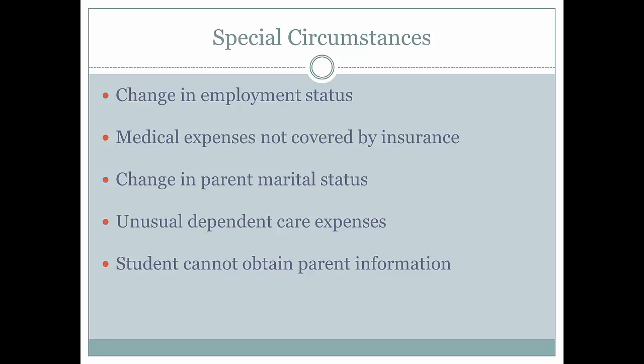For example, if you have a change in your employment status, you have medical expenses that are not covered by your insurance, your parents' marital status changes, you have unusual dependent care expenses, or you cannot obtain your parents' information, be sure to communicate these situations with FAFSA to know if they can accommodate your needs.